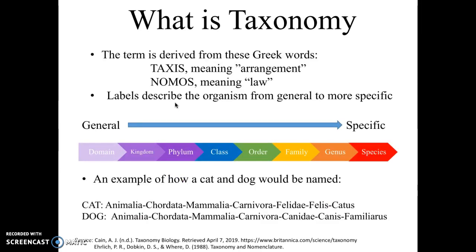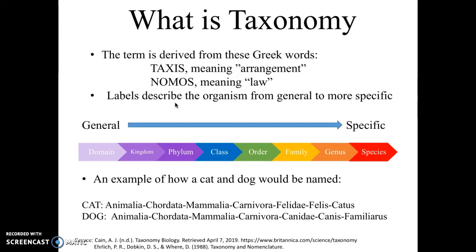The term is derived from Greek words, taxis, which means arrangement, and nomos, which means law. And if you see here, domain is the most general of the categories, and it starts breaking down these species into more specific categories, which means that the characteristics start narrowing down until finally you get to the most specific category, which is species.